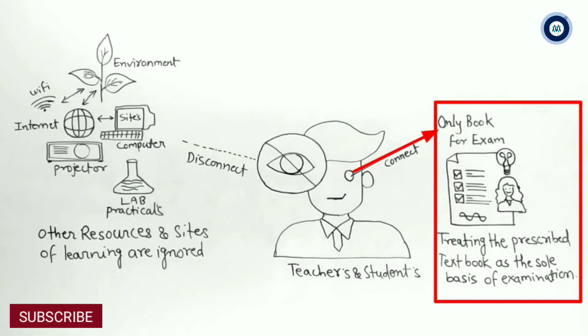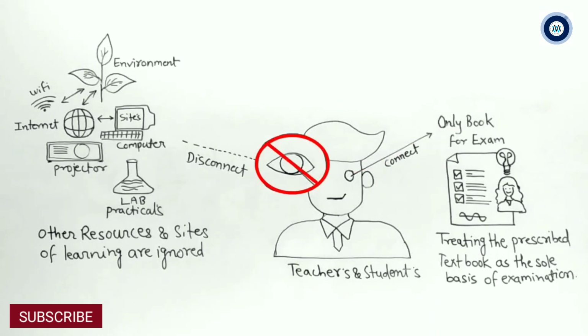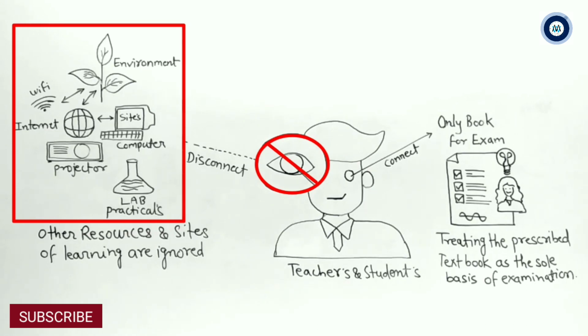Because he knows that the questions going to be asked in his exam will always come from some recommended textbooks which are mentioned in the syllabus only, right? That's why he doesn't care about other resources like various learning sites, internet, computers, projectors, slides, PPTs, environmental contents, labs, etc. In today's generation we can learn things and topics much better from these outside resources as well, right? But mostly teachers and children generally ignore all these kinds of learning resources.